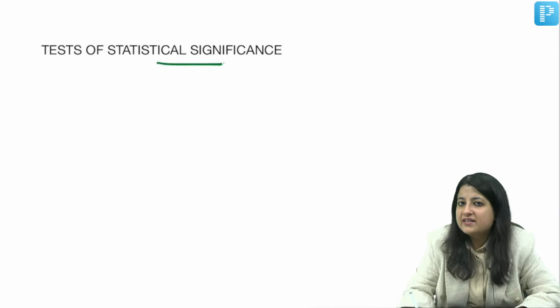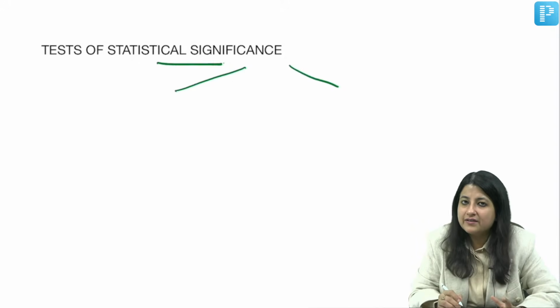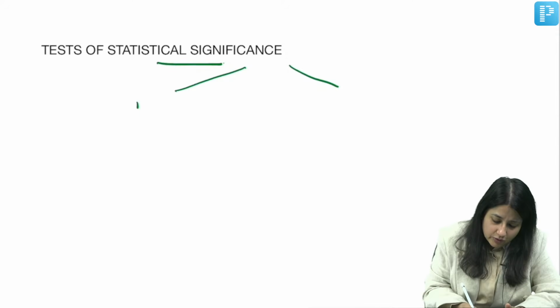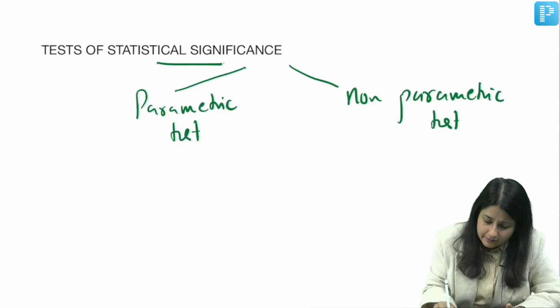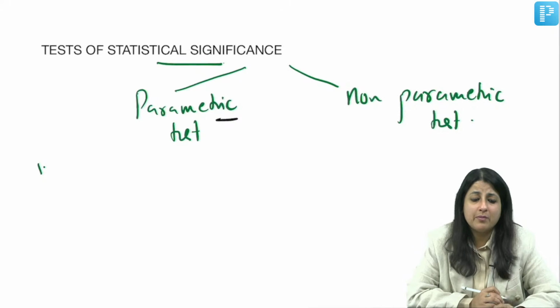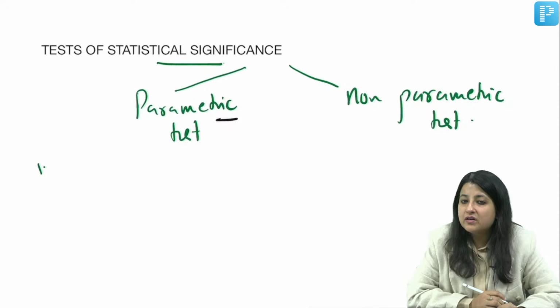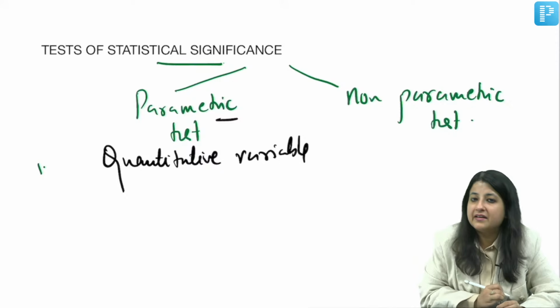What is test of statistical significance? Whenever we apply statistics, we need to apply certain tests to demonstrate some association. First we'll revise the topic, then look at the MCQ. It is of two types, guys. I hope you remember. There is a parametric test and there is a non-parametric test. Now the first question, where do you use a parametric test? Always remember, whenever you have a quantitative variable, you will always use a parametric test.